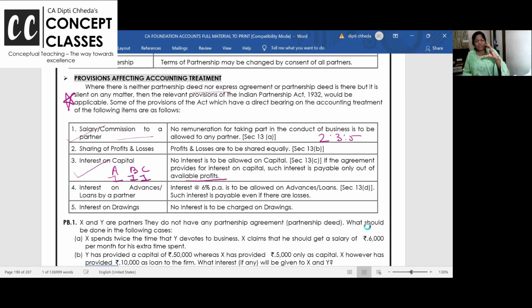Listen, that reasoning should be clear. Many students from the inter level ask why the goodwill is written off in the old ratio. But why is the need? I'll explain when I come to the goodwill chapter.